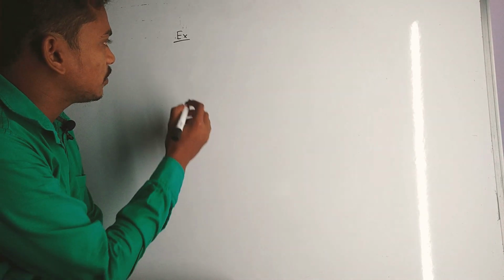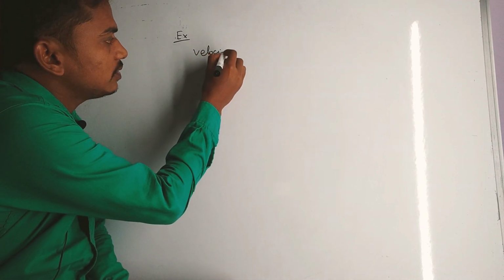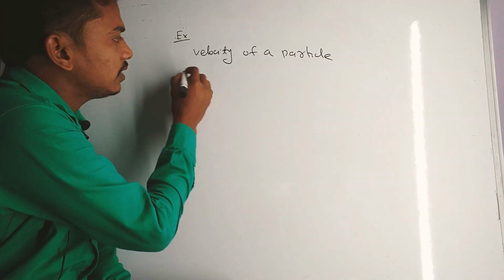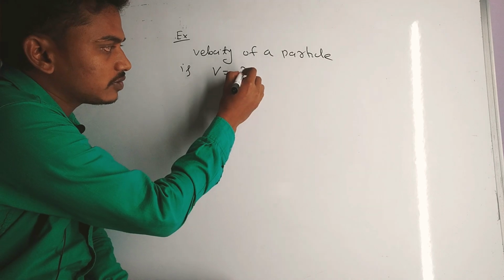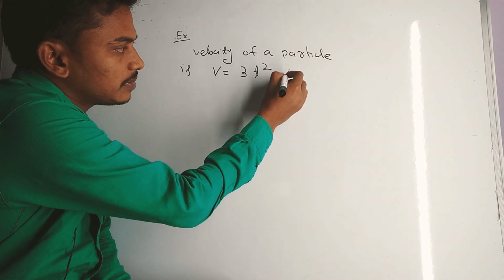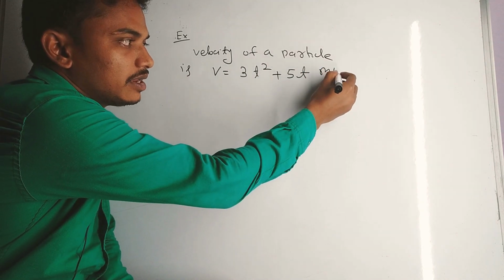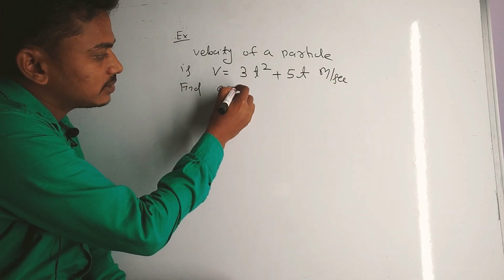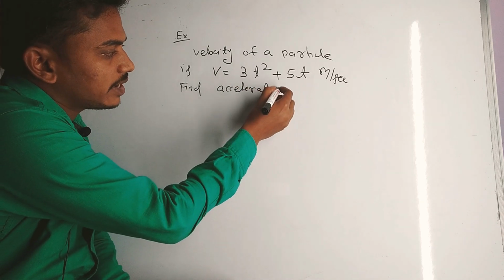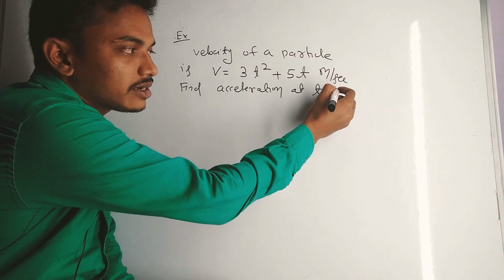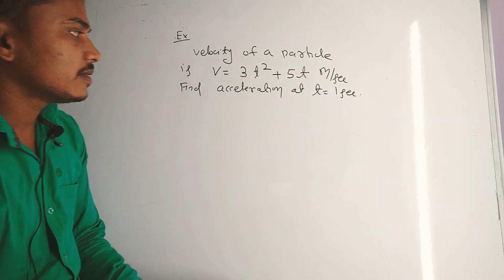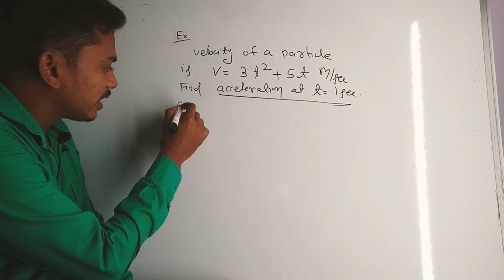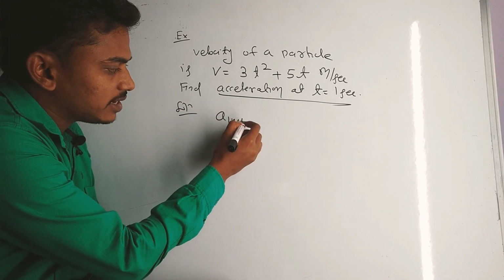Then come to an example. The velocity of a particle is, suppose, v equal to 3t square plus 5t meter per second. The question is to find the acceleration at t equal to 1 second. Means acceleration at a particular point is asked. That means indirectly instantaneous acceleration is asked.